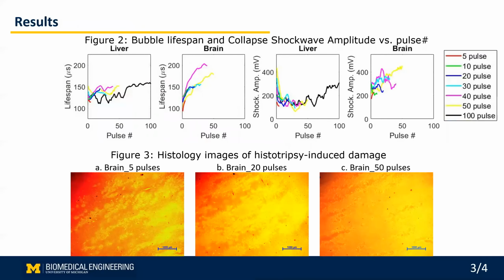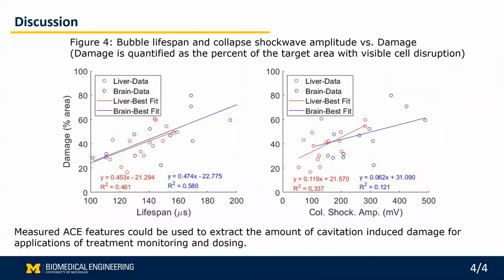It was observed that bubble lifespans increased with acoustic dose in both liver and brain samples. Collapse shockwave amplitude also increased with dose in the brain samples. However, collapse shockwave amplitudes in the liver samples decreased quickly during the first exposures, plateaued, and then increased again towards the later exposures. Histological damage was evaluated as the percentage of the treatment area with visible cell disruption. Damage fraction increased with acoustic dose in both liver and brain. Bubble lifespans and histology damage correlated, but collapse shockwave amplitude and damage did not.